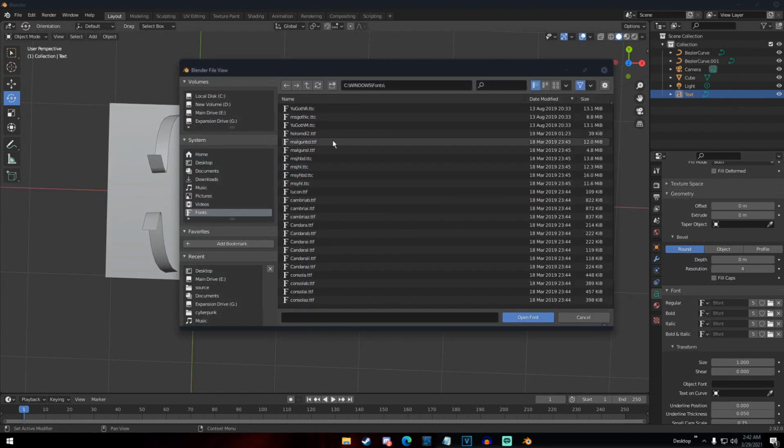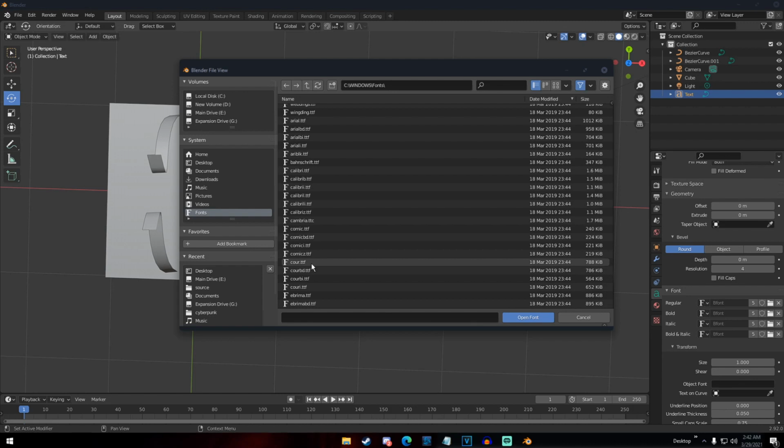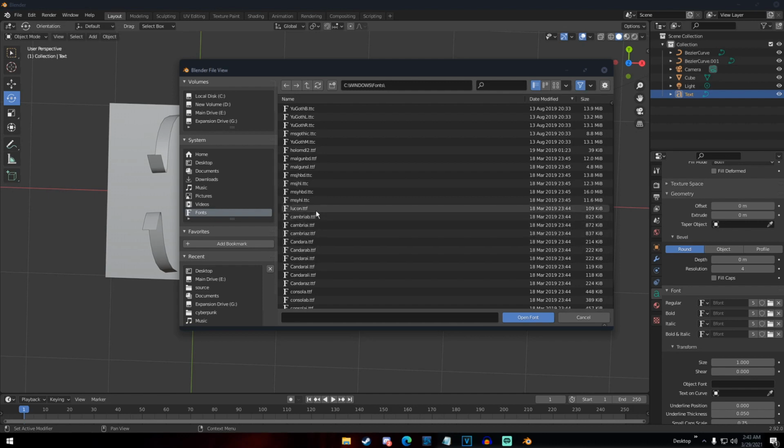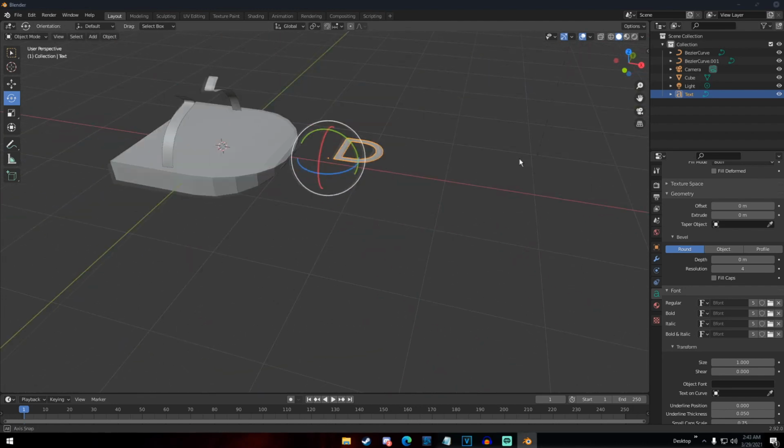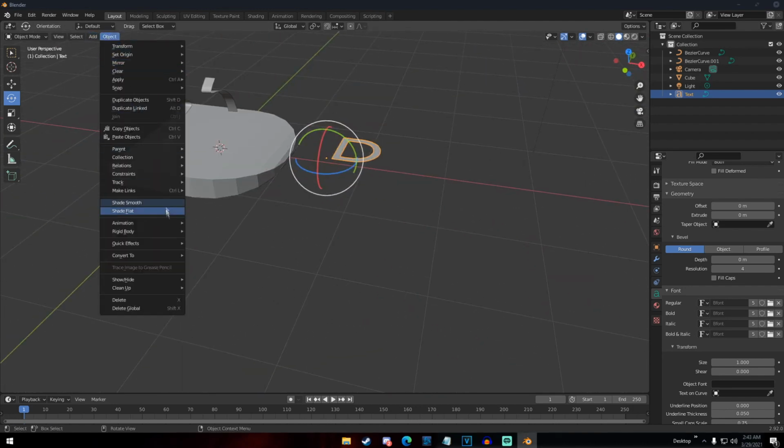So I went through and looked through my fonts for a little bit. Realized that there was no font in my library that I would like to use for this. So I just continued scrolling, trying to find, in my hopelessness, a font that would be good for this D that would sit on top of this stand for Daniel Krafft. I couldn't find one. So I eventually just settled with the regular one, the default Blender font. I don't really know what it's called.